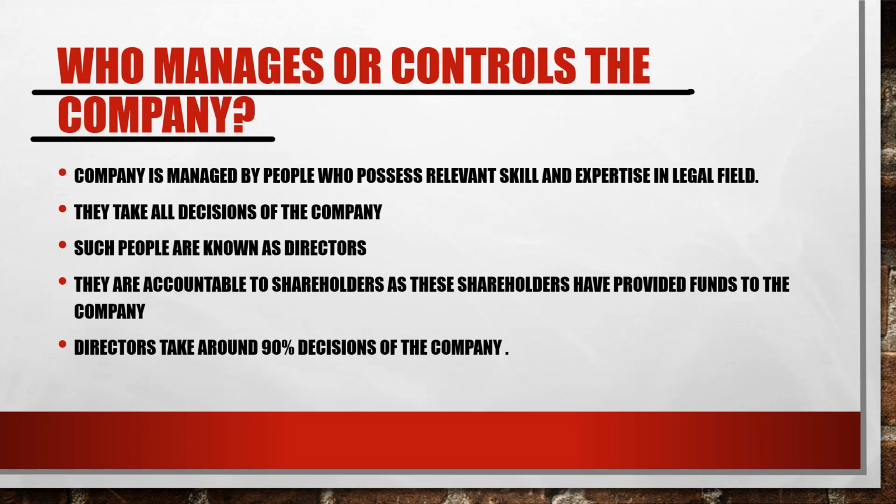And we can also conclude that directors take around 90% of the decisions of the company, because when they are running the company, they have to hold a meeting for the shareholders, which is known as the annual general meeting, and they have to be accountable to the shareholders to tell them the strength of the company, the weakness of the company, or whether there is an appointment in relation to the directors concerned, everything which is going to happen in the company.